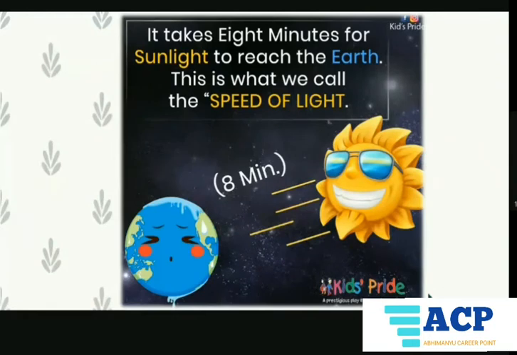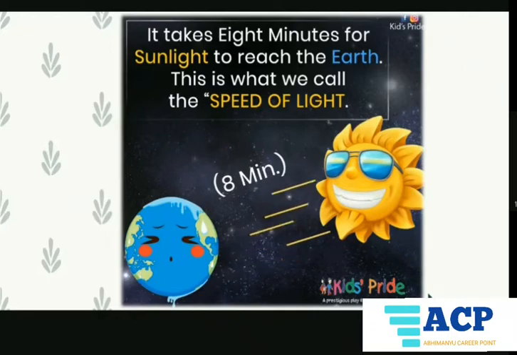Next, it takes 8 minutes for sunlight to reach the Earth. This is what we call the speed of light. Isn't it interesting? The Sun's light takes 8 minutes to reach us. Now just think, the stars that are very far away from us, if they are formed today, it can take years and years for their light to reach us. So if any star is formed today, we will see its light after so many years.